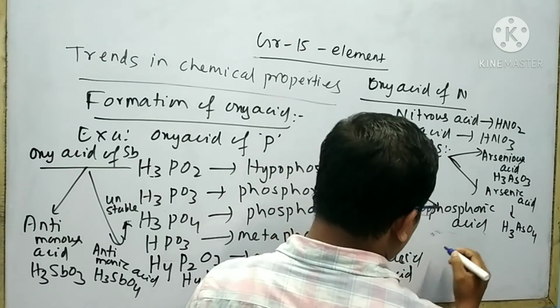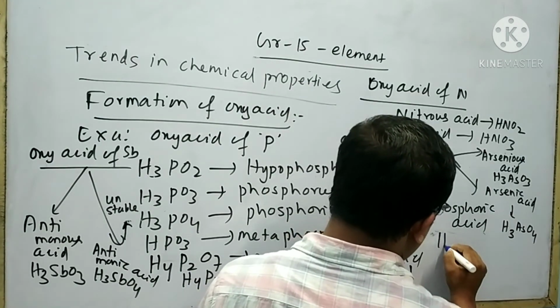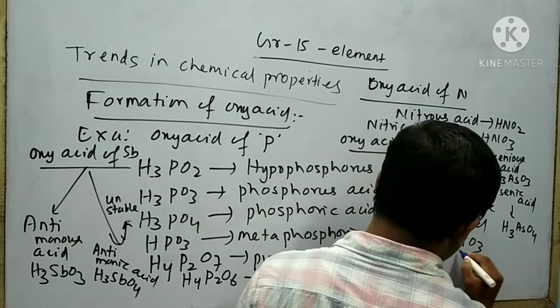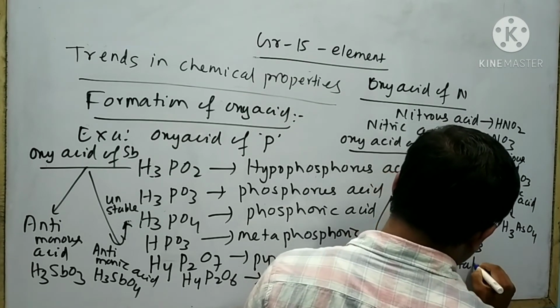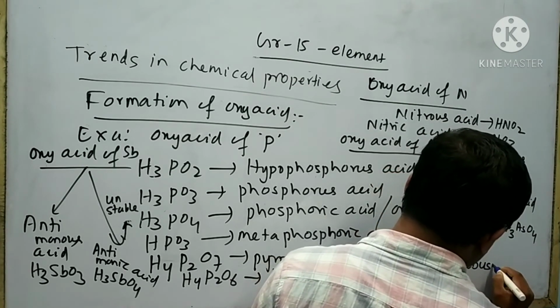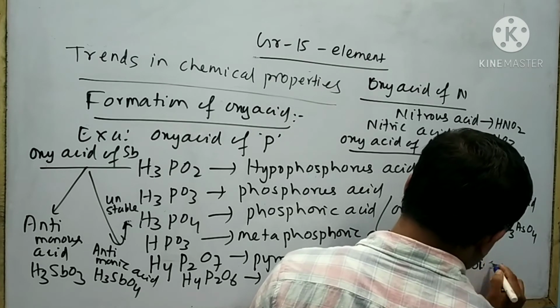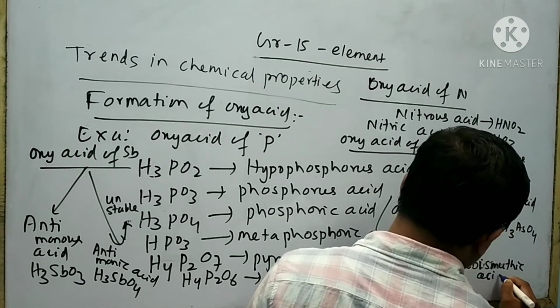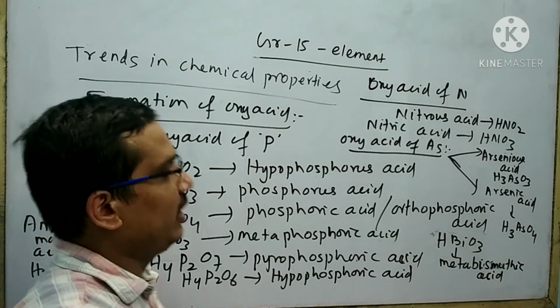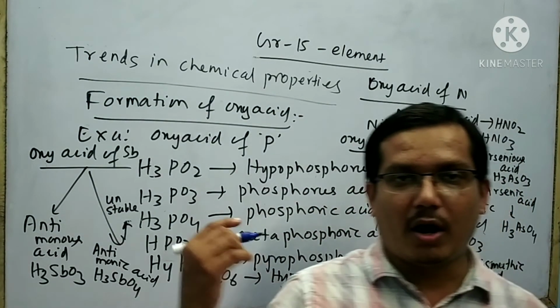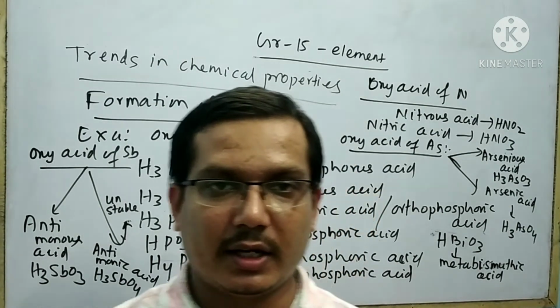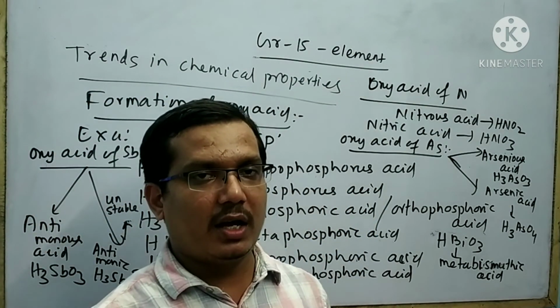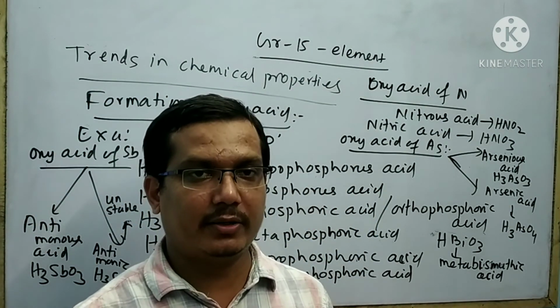Bismuth can also form an oxo acid, that is HBiO3, that is called metabismuthic acid. These are the list of oxo acids of group 15 elements. That is all about the chemical property of group 15.